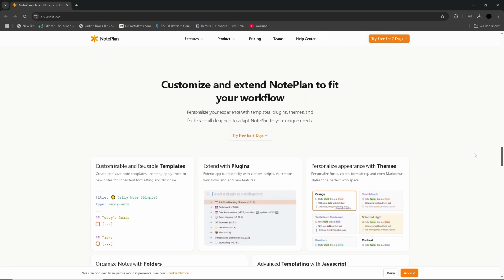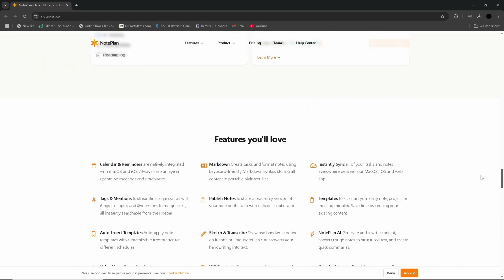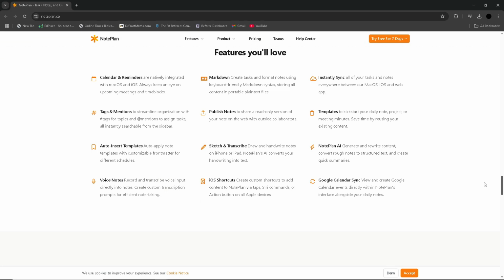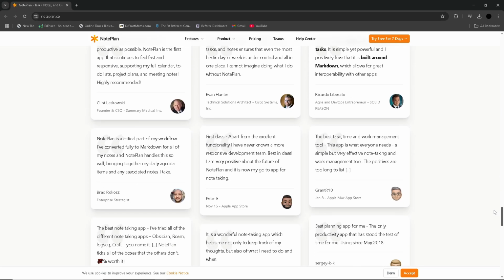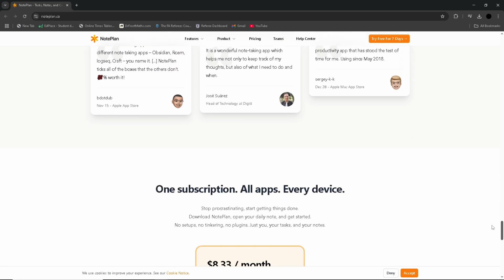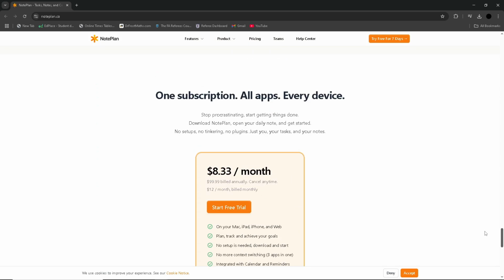The overall experience is centered around organisation and productivity, making it ideal for those who want to be efficient. In summary, Obsidian is best for users who want advanced knowledge management systems that emphasize linking and thinking, whereas Noteplan is better for individuals seeking a straightforward integrated tool for task management, note-taking and calendar scheduling.